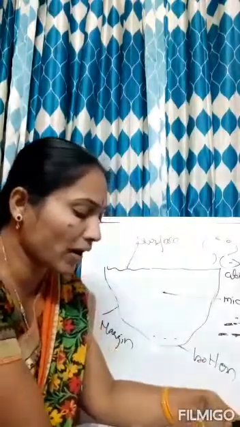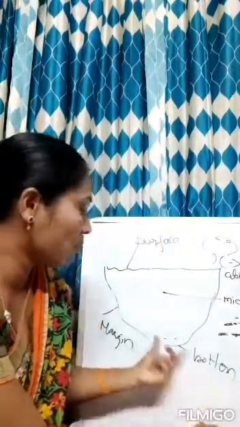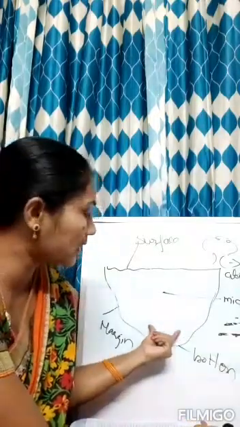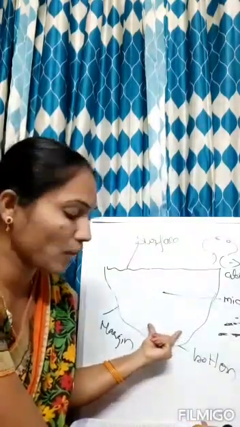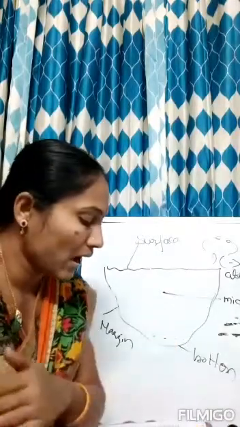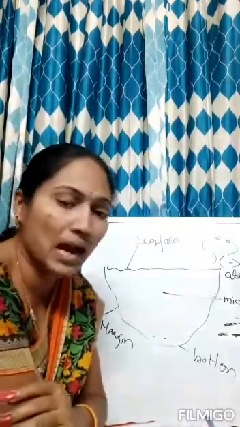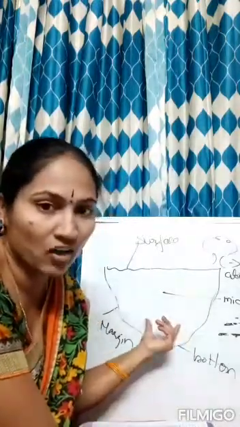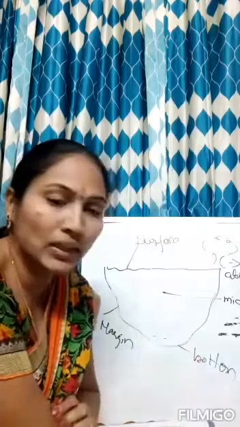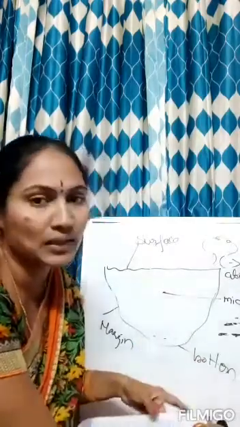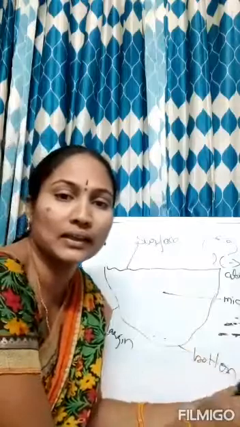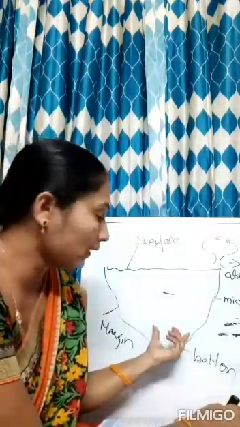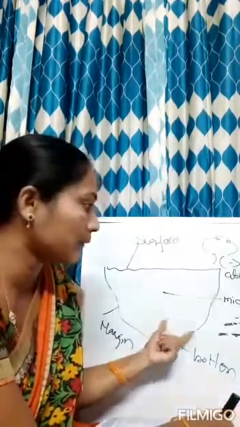The bottom of the pond has plants like hydrilla. So the bottom of the pond has hydrilla plants, and animals like mussels and flatworms live here. And some maggots, that means larvae of insects. Light is minimum here. They cannot get more light. But food in the form of dead and decaying matter is plenty. Light is not available much, but plenty of food is available.